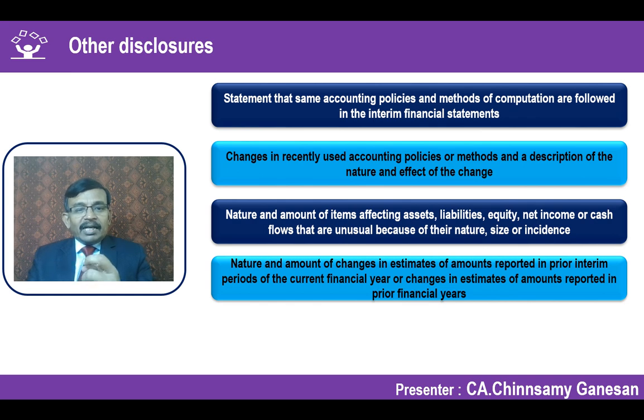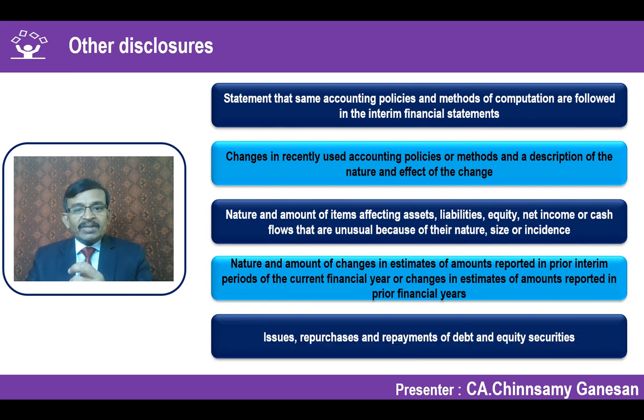The nature of any change in the amount of estimates made in the interim period, and the quantification, should be disclosed. Any new debt instruments or equity instruments issued or repurchased, or debt repaid, which is significant, has to be disclosed.